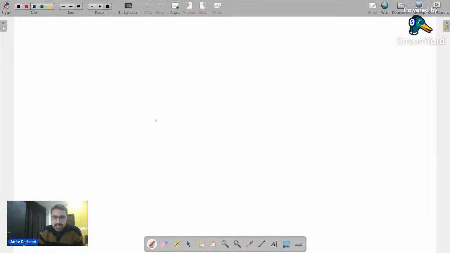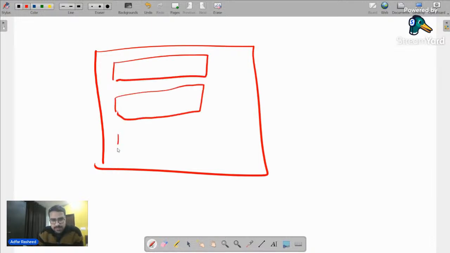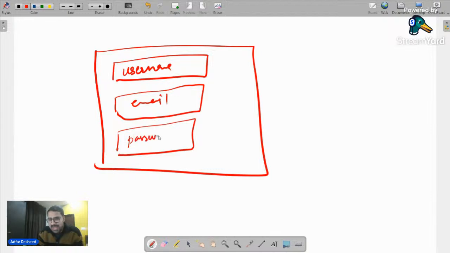Let's suppose I have a website, and to that website, I have my front end. And in that front end, I'm trying to create an account. So I have something like this. I have three input fields. In this, we have username. In this, we have email. In this particular field, we have our password. Now, as soon as I click on sign up over here, what do you think should happen?